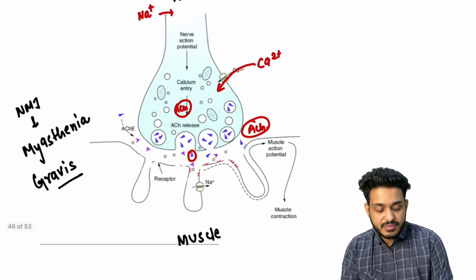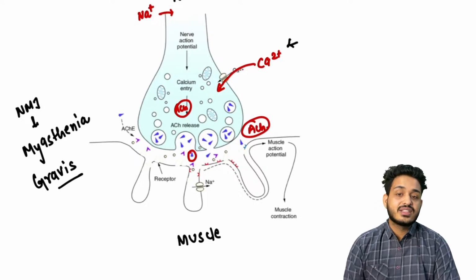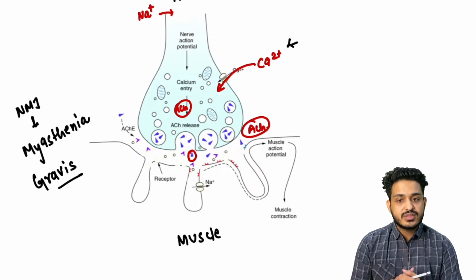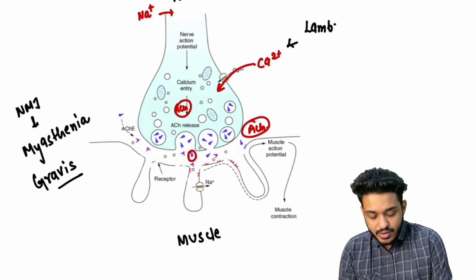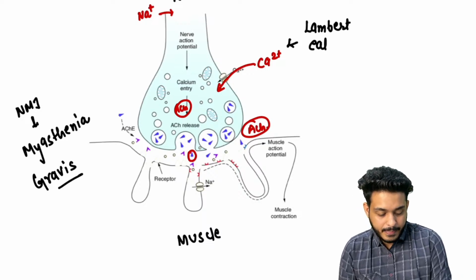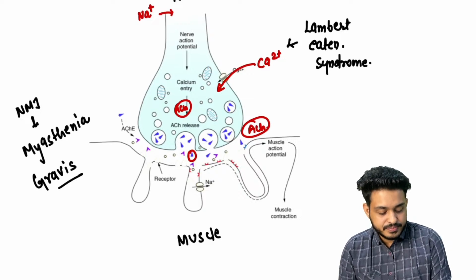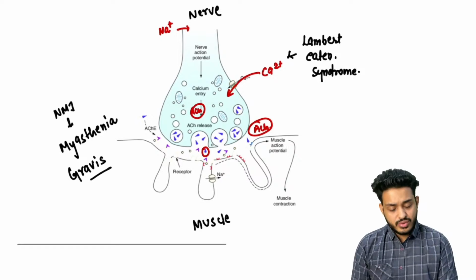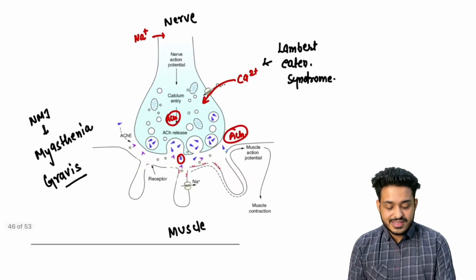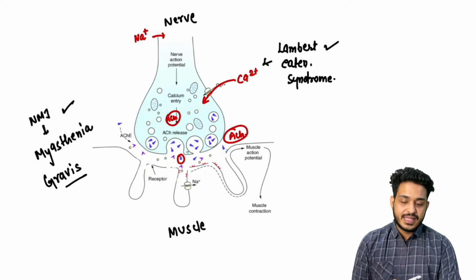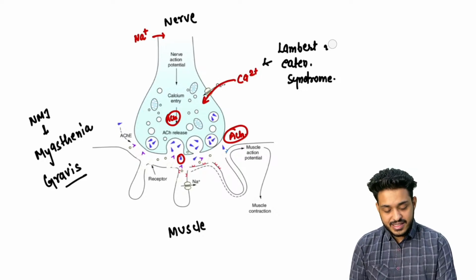If this calcium will not be able to enter inside, is it going to be possible that acetylcholine is going to go away? No. This type of problem is known as Lambert-Eaton syndrome. These two things we will be discussing, right? Maybe you can go through your notes so that you can understand. So this is going to be your Lambert-Eaton syndrome. This is going to be your myasthenia gravis. Both the things are happening at this particular level.